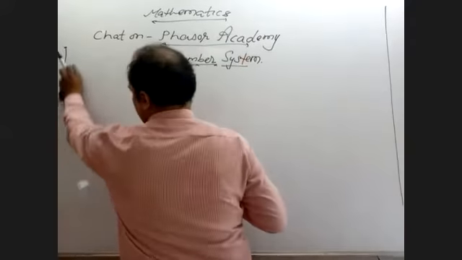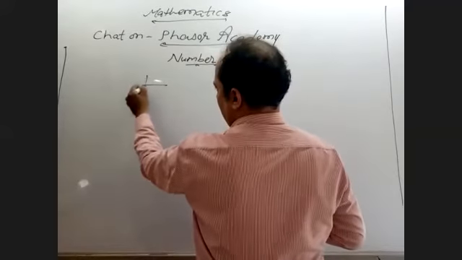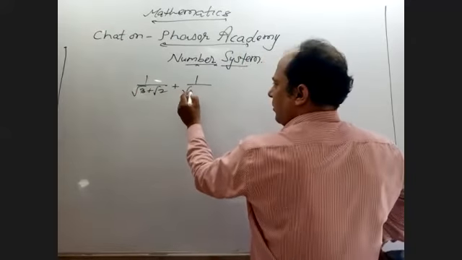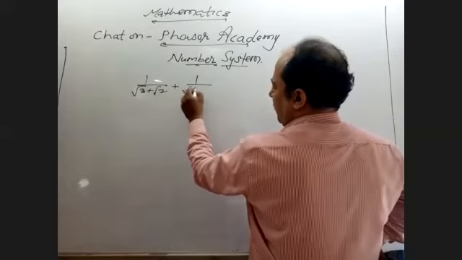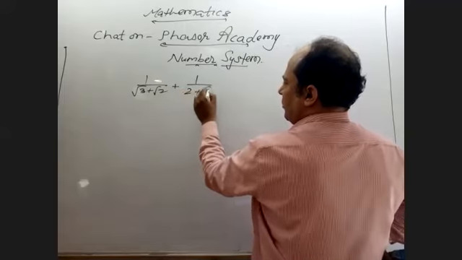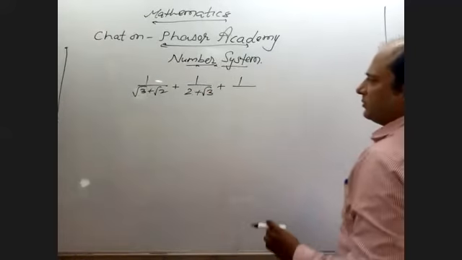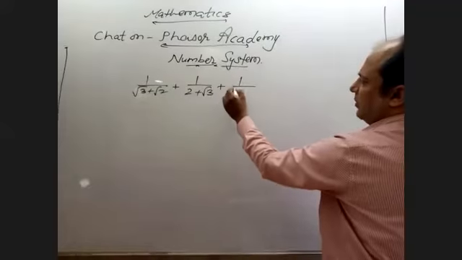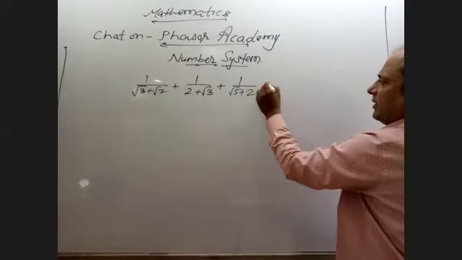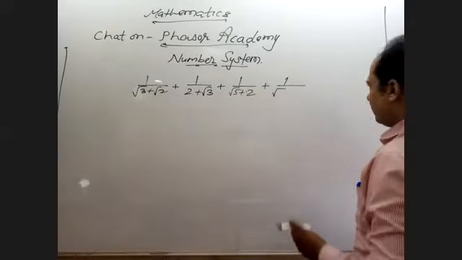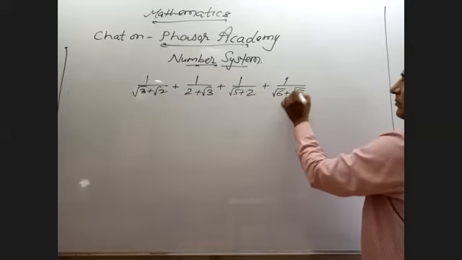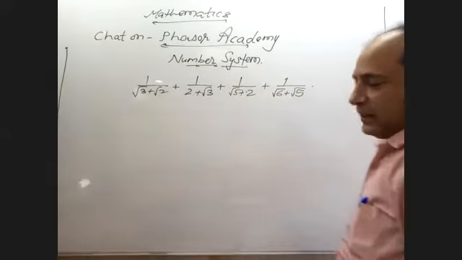Suppose I am going to take this question: 1 upon root 3 plus root 2, plus 1 upon root 4 plus root 3, plus 1 upon root 5 plus 2, plus 1 upon root 6 plus root 5. Find the answer.